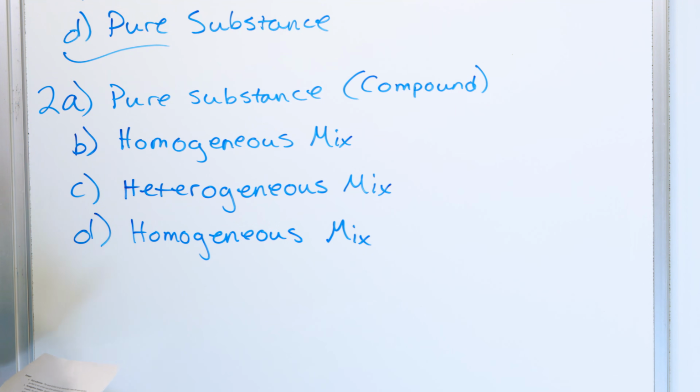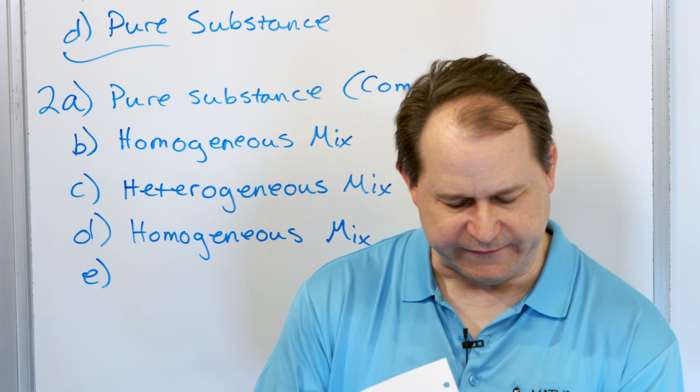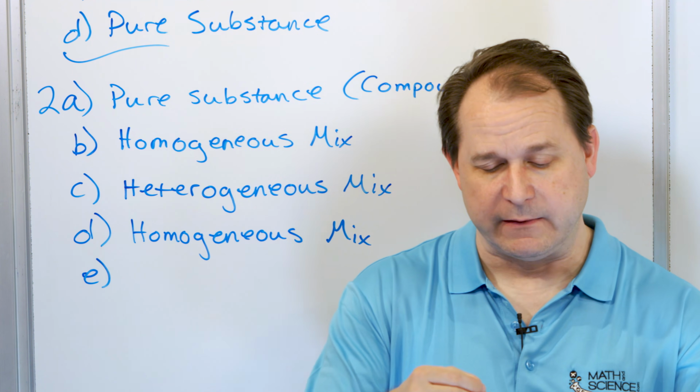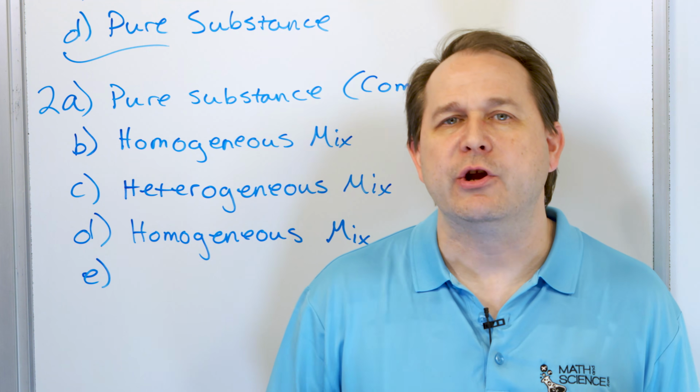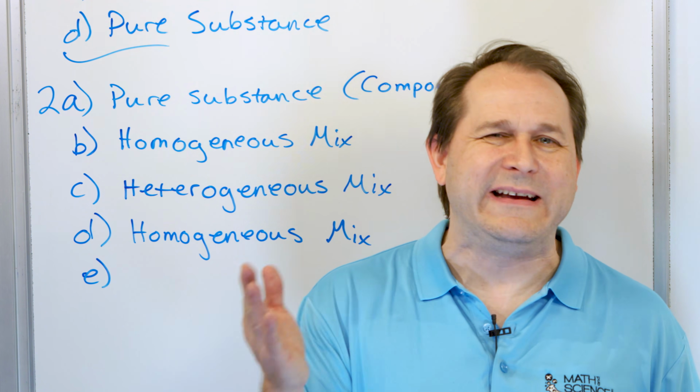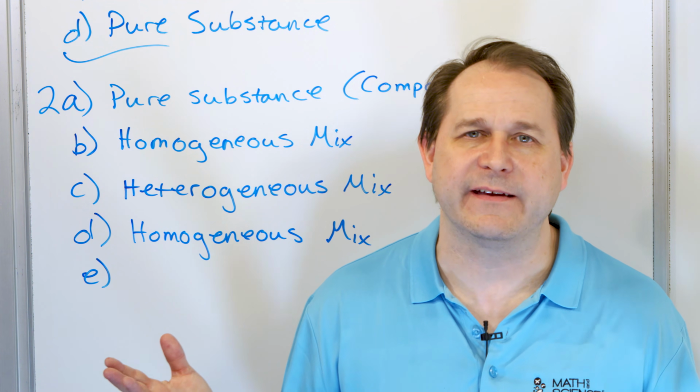Okay, homogeneous mixture. And the last one of this type, what is it? Air. So the air we breathe. So there's oxygen in the air, right? But there's nitrogen, there's other trace gases, there's many, many gases that are in the air.